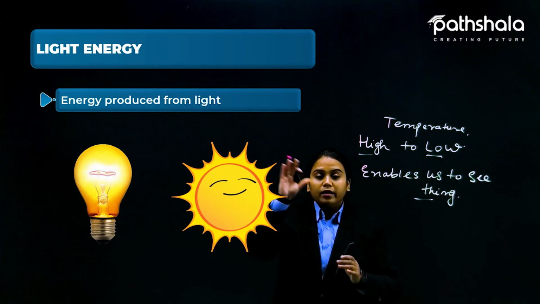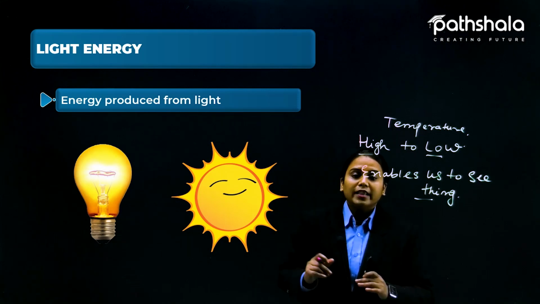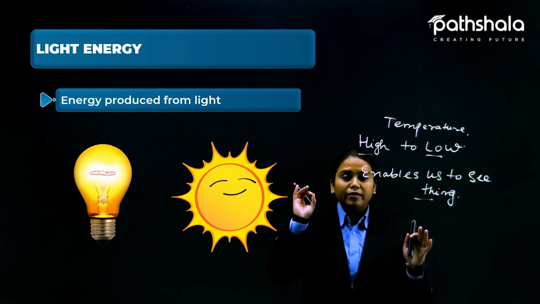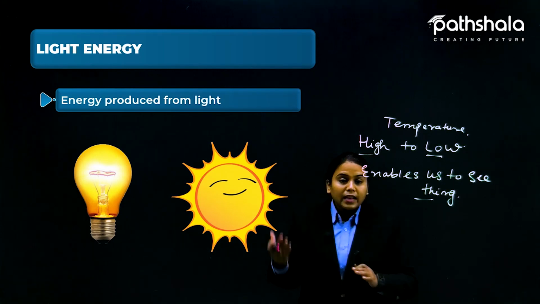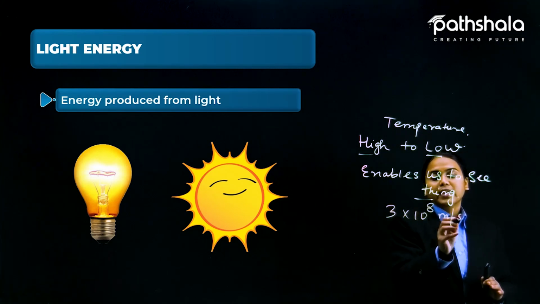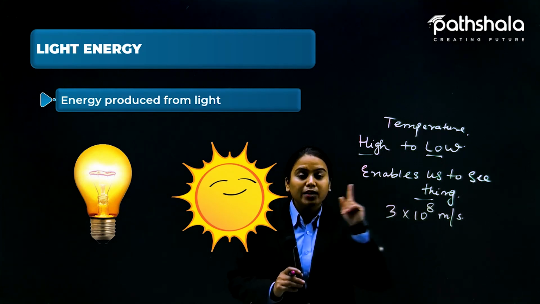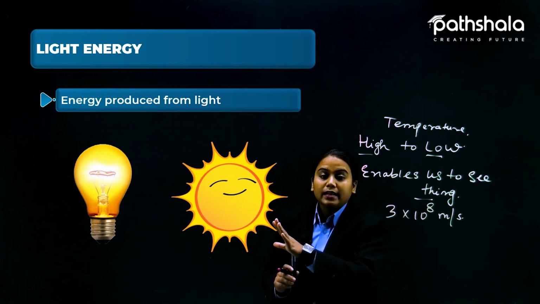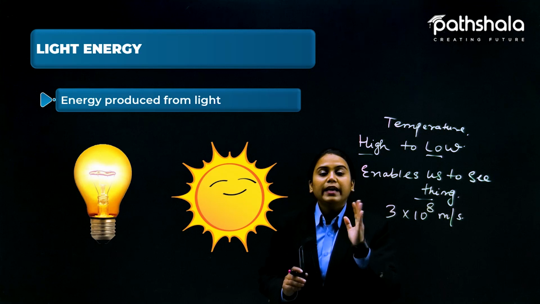But here the light does not have any such limitation. It is like a boom, moving to infinity. Wherever we can see, wherever it can go, it is able to reach. Light moves with a speed of 3 multiplied by 10 to the power 8 meters per second, which is almost 3 lakh kilometers in just 1 second. That is the capability of light, and that is why the light from the sun reaches the earth in 8 minutes.